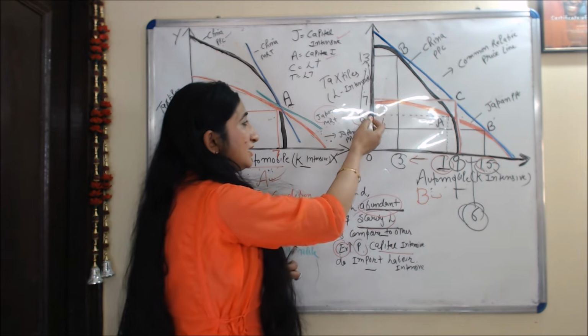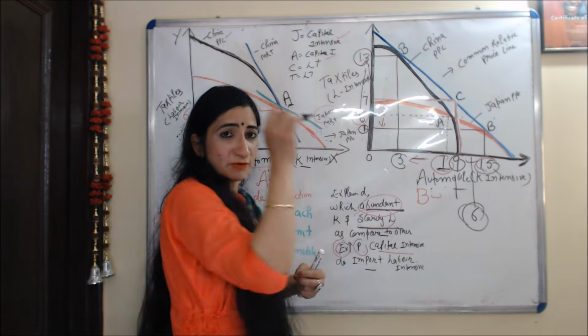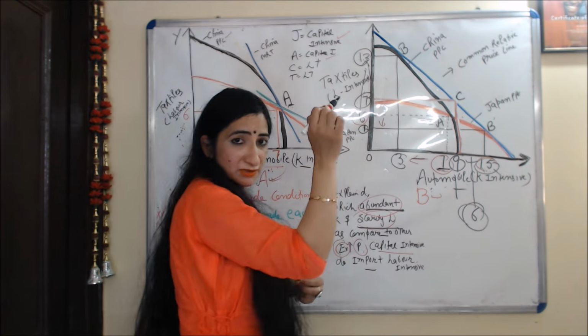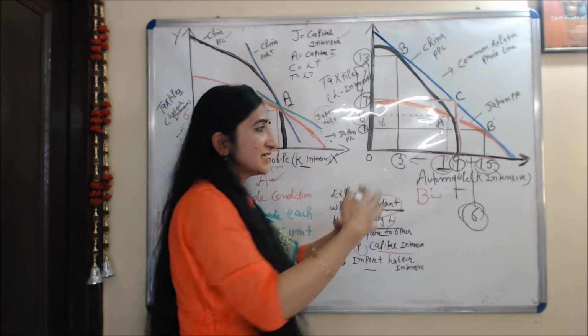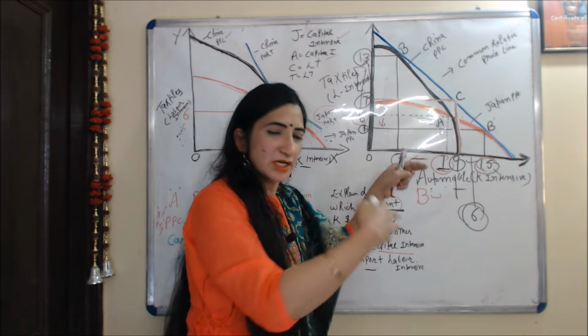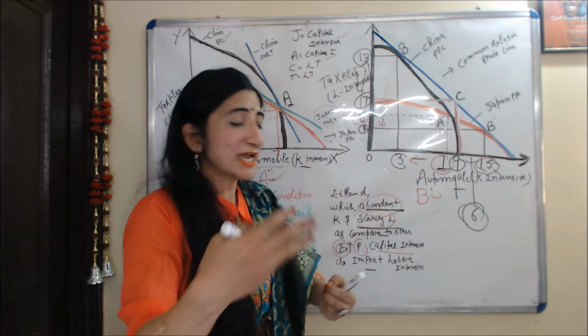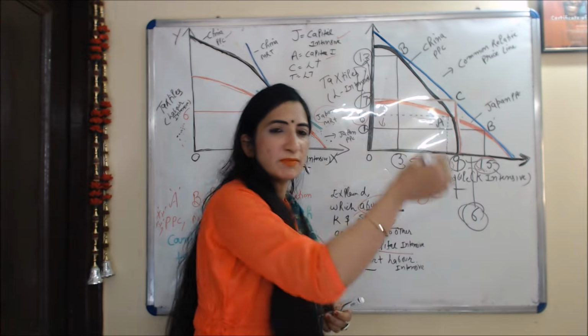Similarly, after trade China is producing 13 units of textile but consuming only 7 units. The remaining 6 units China is exporting to Japan, and in return China is getting 6 units of automobile from Japan.